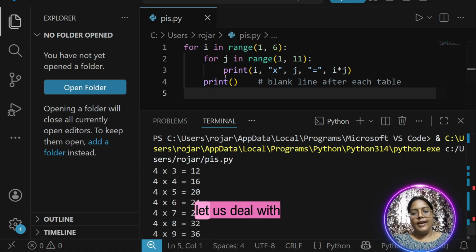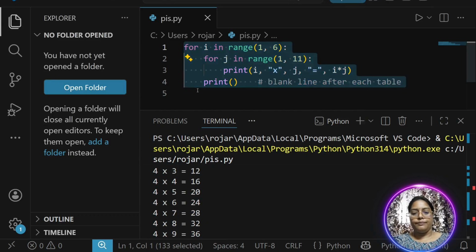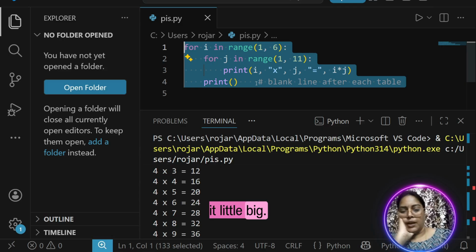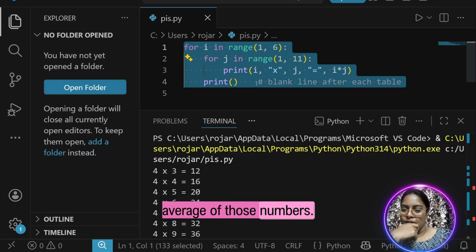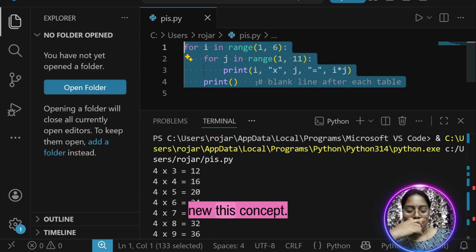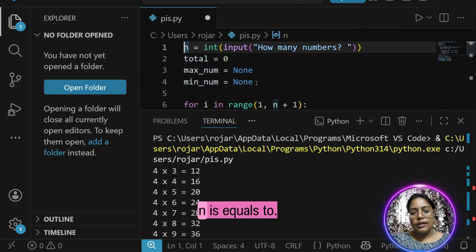Now without further delay, let's deal with our last program, today's last program. Today we will do it a little bigger. We will design a smart analyzer. What are we going to do? We are going to build a smart analyzer which will take a set of numbers and compute the sum, minimum, maximum and average of those numbers. I am also new to this concept, so let me try it. For that I started writing n equals int input, enter a number.